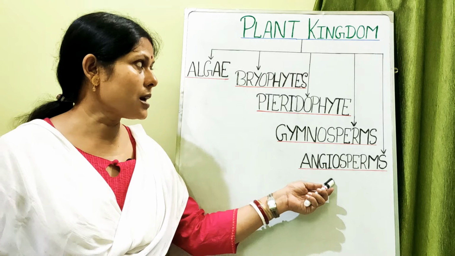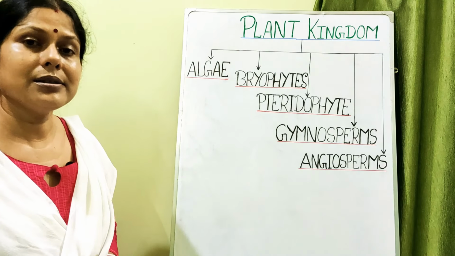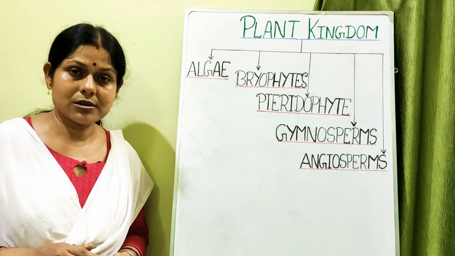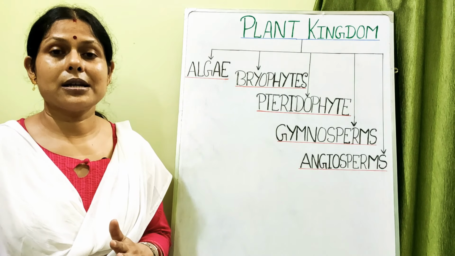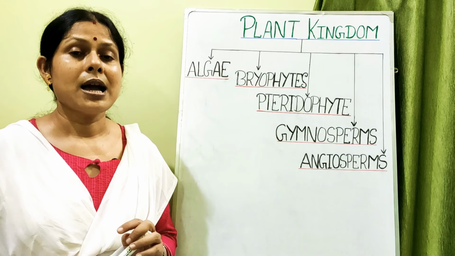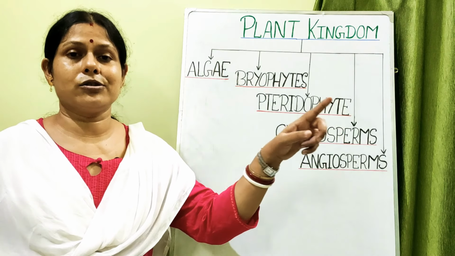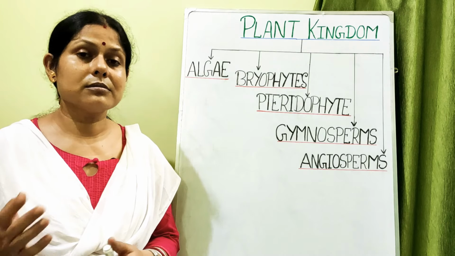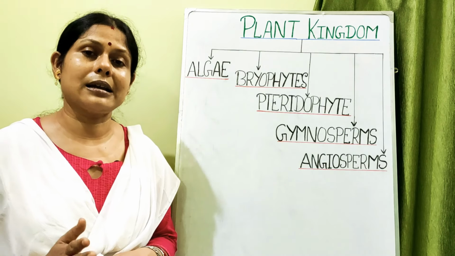So this is about the classification of the angiosperms in different ways by different scientists. The primitive one is the artificial system of classification. Next was the natural system of classification, which is followed till date. It was proposed by Bentham and Hooker. And finally, the phylogenetic system of classification, that is the evolutionary relationship between the various groups of angiosperms, so that we can classify them in a systematic manner. That was given by Engler and Prantl.